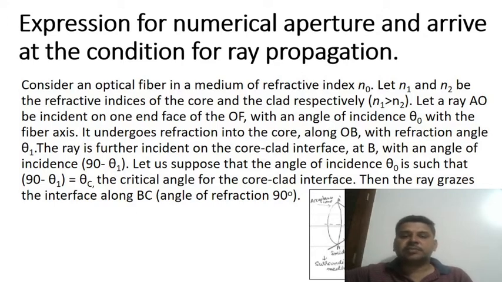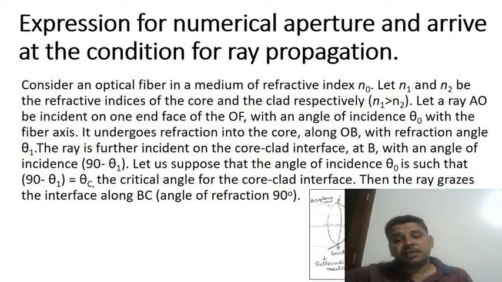From the air medium, that is n naught refractive index, the light radiation will be incident. The incident light radiation will be refracted due to the variation of refractive index in the core medium. This refracted light radiation will be incident at the interface of core and cladding.